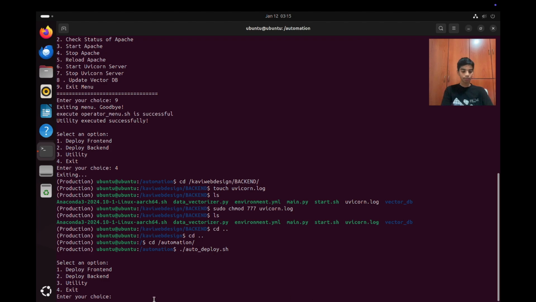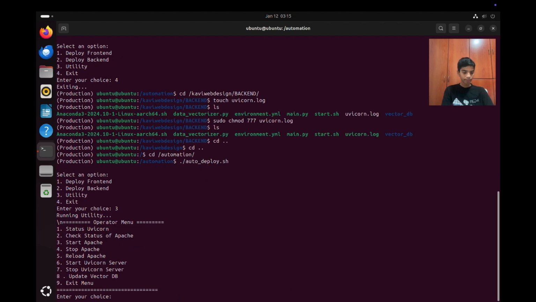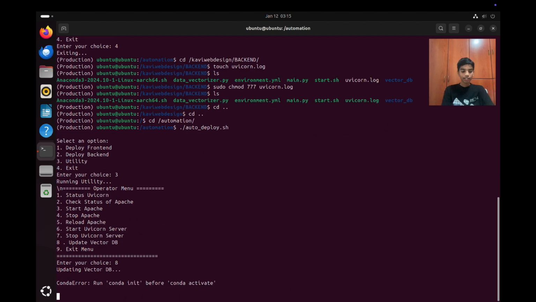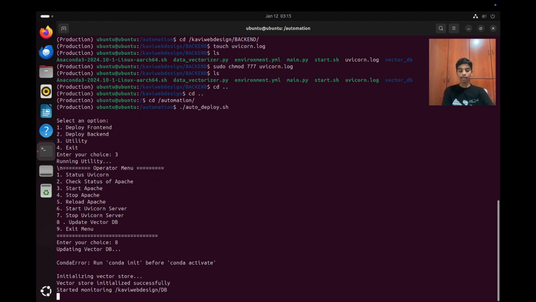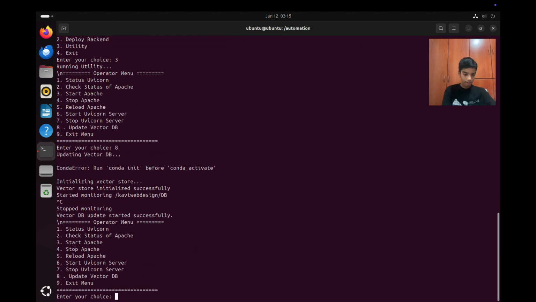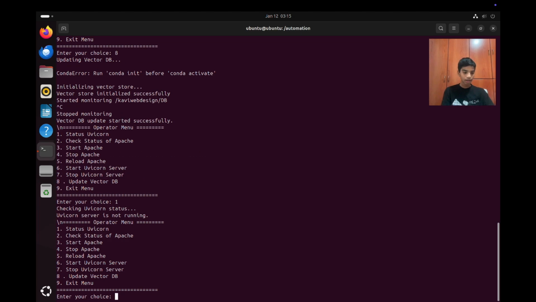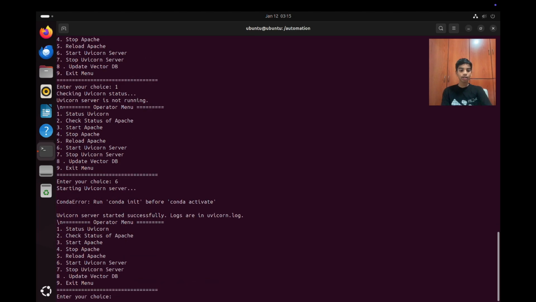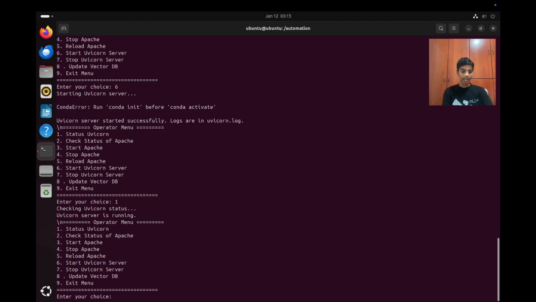Then we'll do ./autodeploy.sh. Now we're gonna go to utility again. Let's try updating vector DB just in case. Alright, now it's updated. We will do 6, which is start the Uvicorn, but before that let's check the status. The status says Uvicorn server is not running. Let's press 6. Uvicorn started, server successfully started, logs are in uvicorn.log. Now we're going to check status. It says Uvicorn server is running.